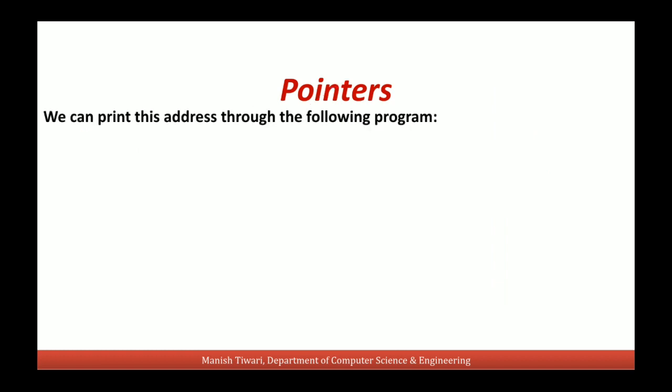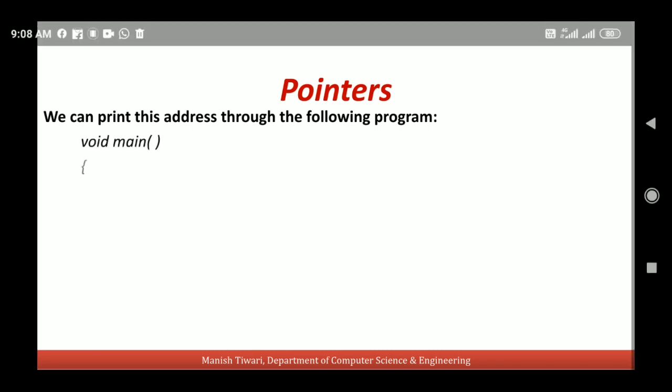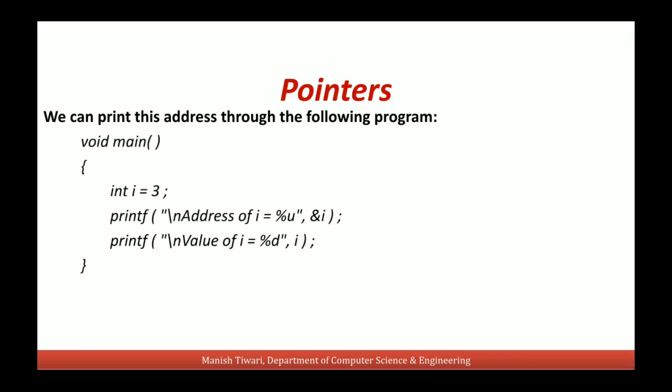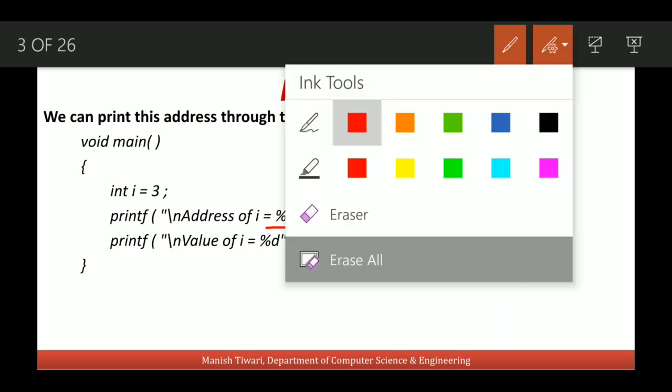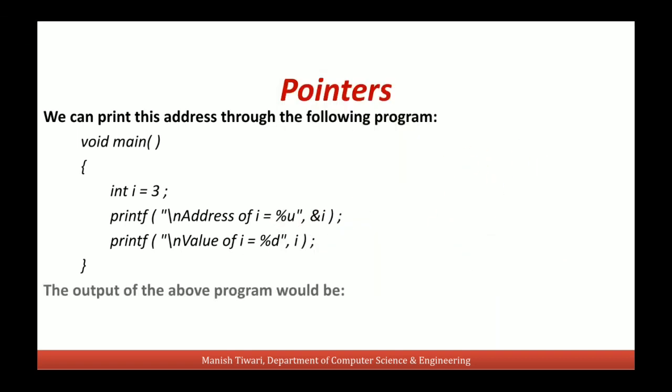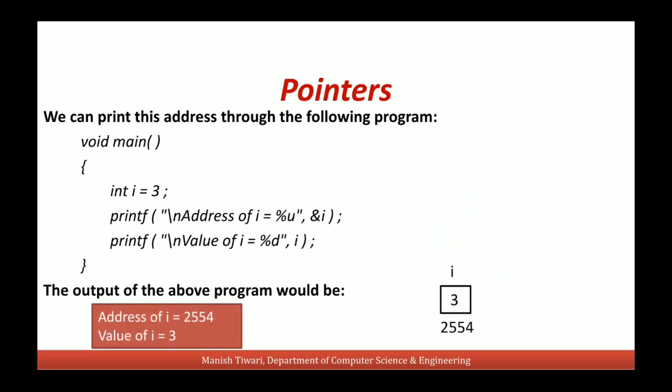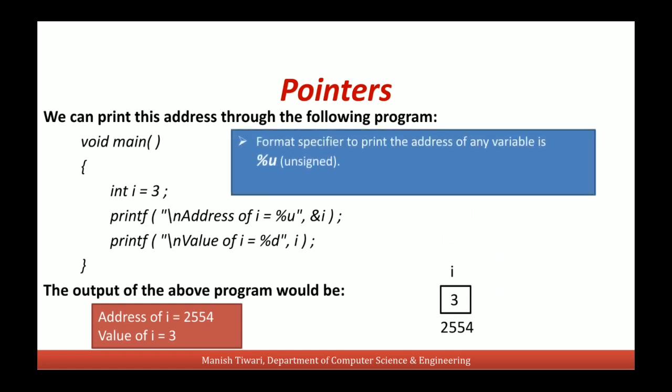We can print this address through the following program. You see here, to print the address of this I am using this %u format specifier, and to refer to this value I am using this ampersand before the name of this variable I. So when we run this program, we'll get the address of I and the value of I. So the format specifier to print the address of any variable is %u. Basically the data type of any address is unsigned.